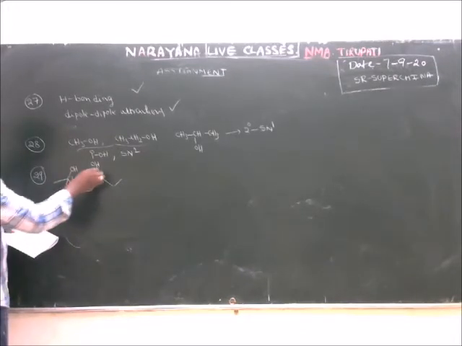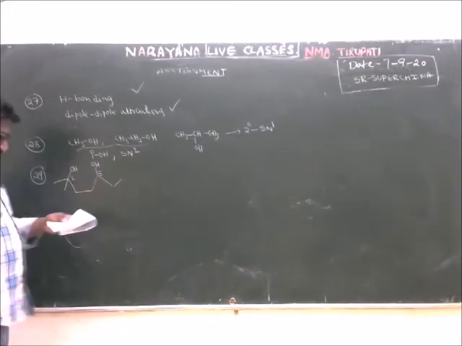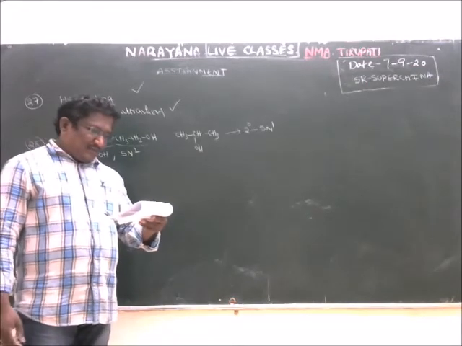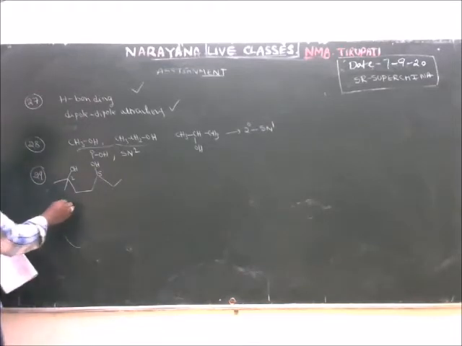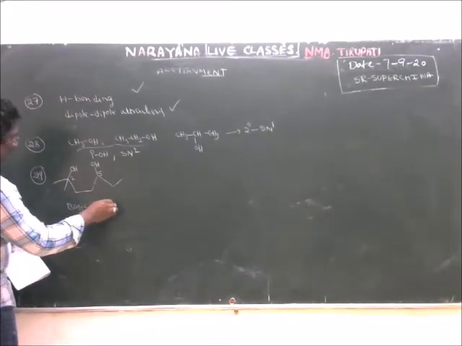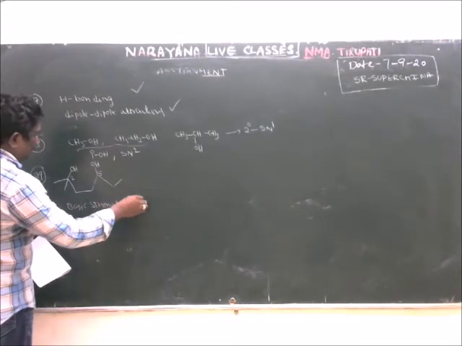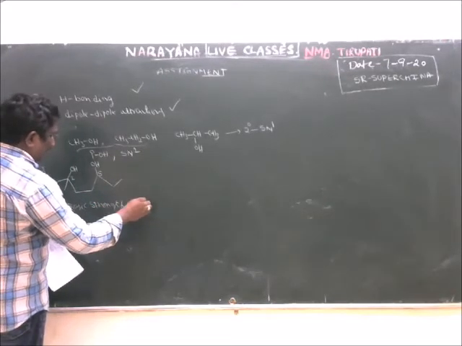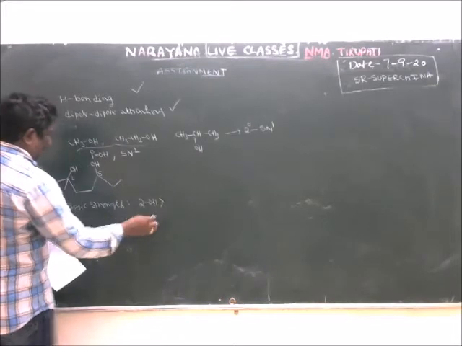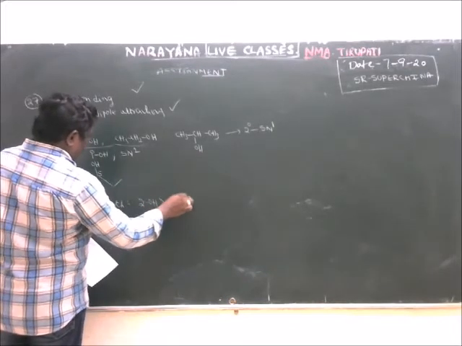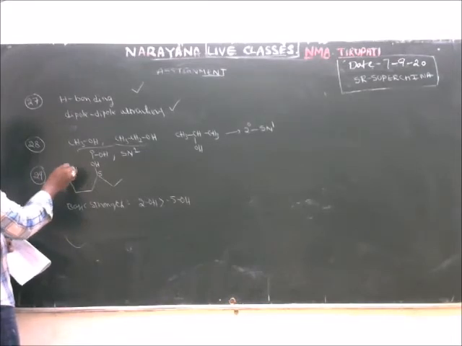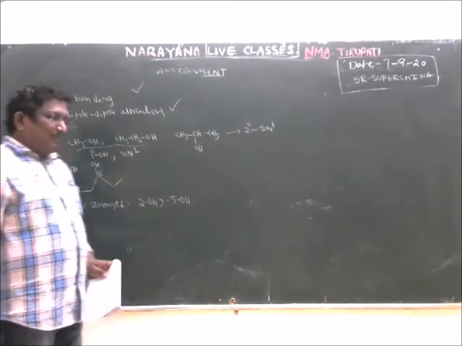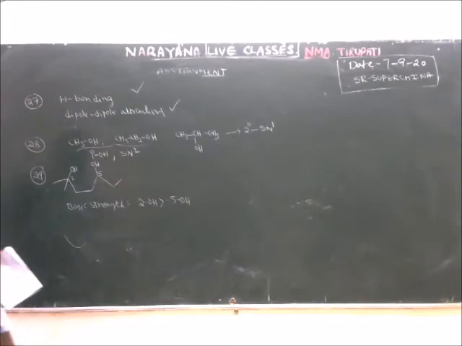This is your second carbon, this is your fifth carbon. OH on C2 is more basic than that on C5. That is the right answer. Basic strength depends upon the tendency to donate. So OH on the second carbon is more basic than OH on the fifth carbon. Why? Because these are electron-releasing groups, so this lone pair is readily available to donate. That's why the second one is more basic.